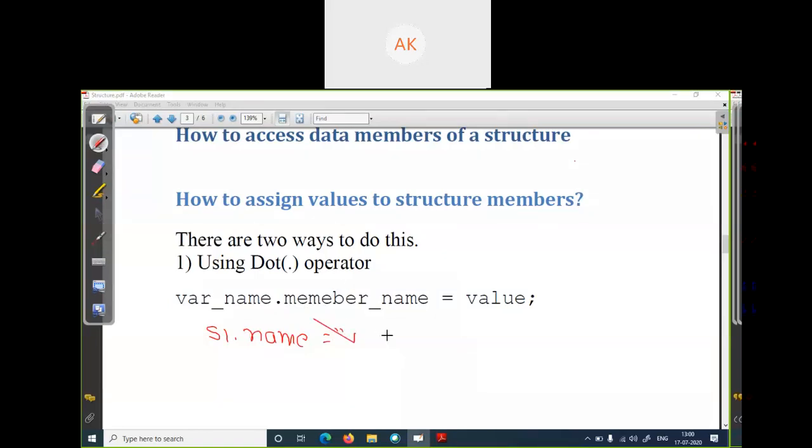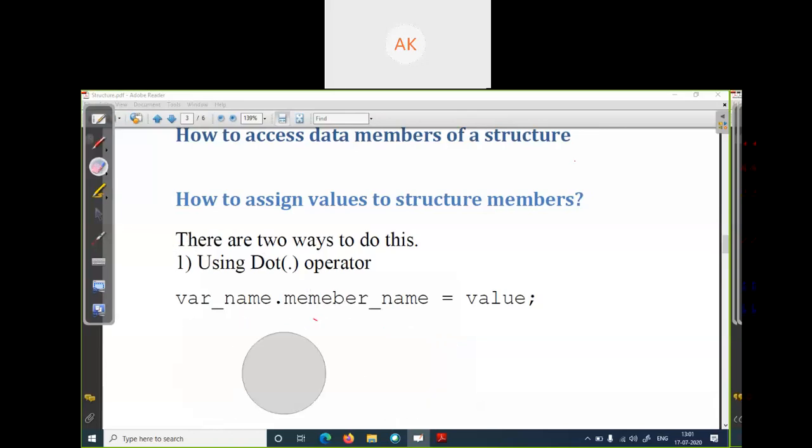Suppose the student's name is Rahul, semicolon. Then roll number: s1 dot roll number equals 100, semicolon. Then percent: s1 dot percent equals 68.16, semicolon. So this is the simple method to assign values to member variables of a structure.